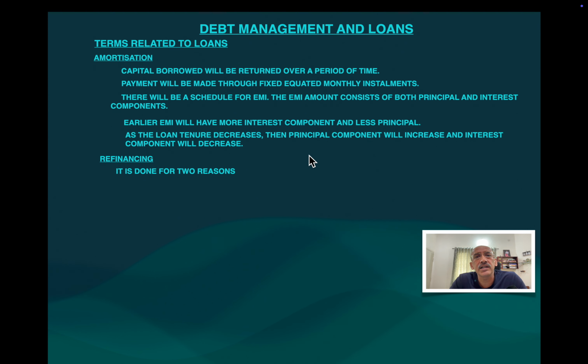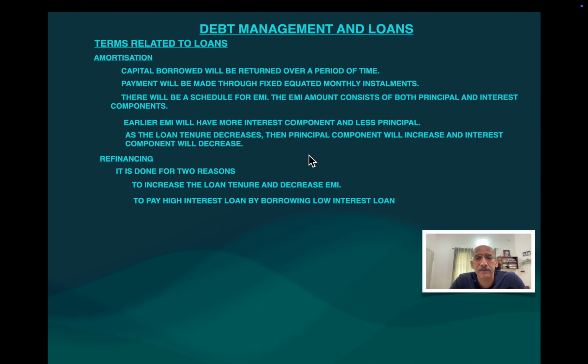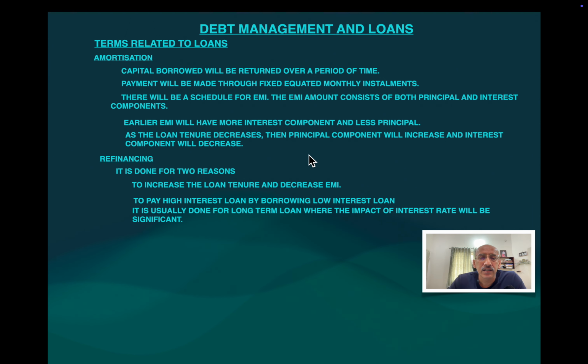Now coming to refinancing. See, refinancing is basically done for two reasons, which everybody knows. If one bank is giving a lesser interest rate than the other and it is lucrative, including the prepayment charges, we generally go for refinancing. And the second reason is, suppose the EMI which you are paying you feel is too high, in such a case you go for refinancing with a lower EMI and higher tenure. See, if you have a longer tenure, it will have a very high impact on the interest which you are going to pay.